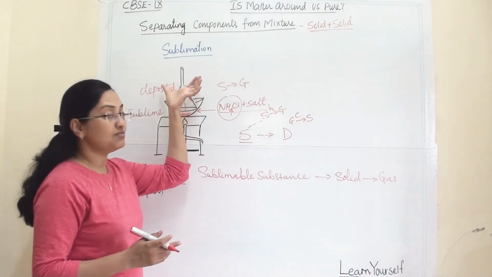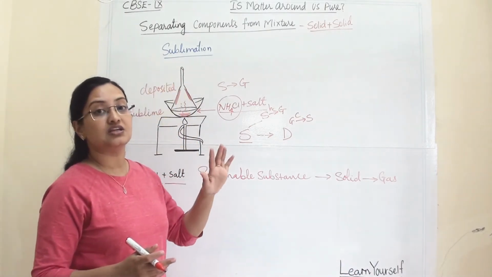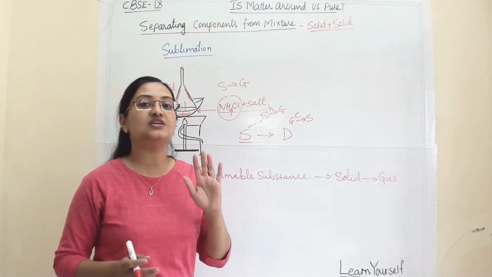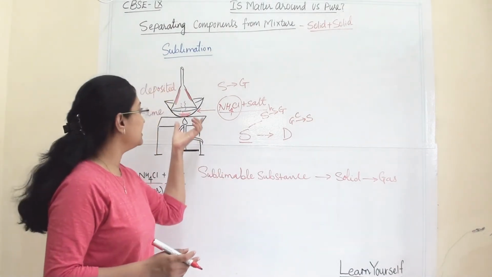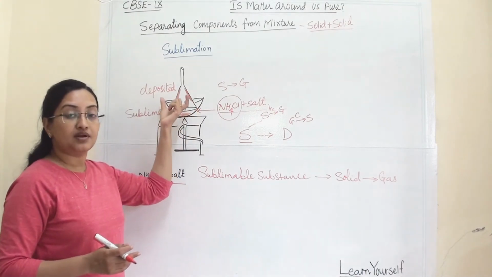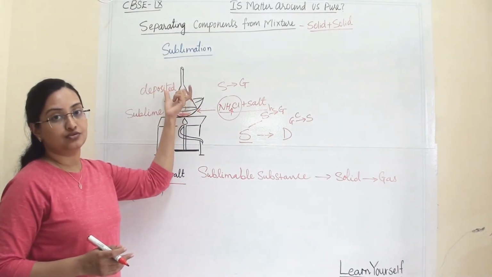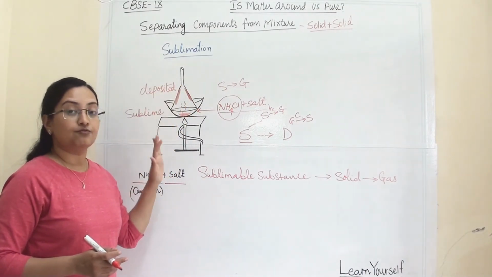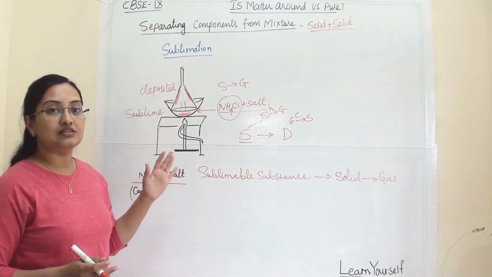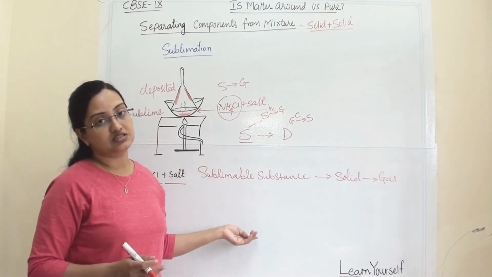In the sublimation technique, the condition is that one substance has to be a sublimable substance, then only it will get evaporated and deposited back on the funnel. Otherwise, if both substances are non-sublimable, then we cannot separate them through this technique.